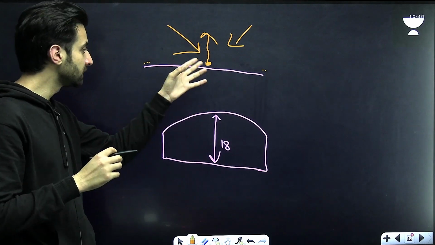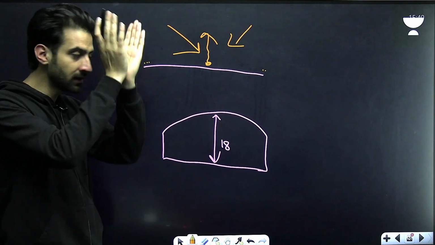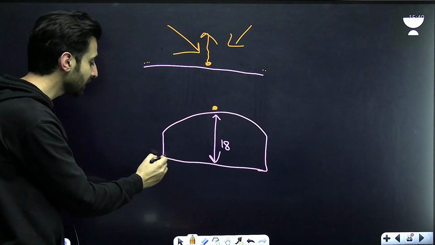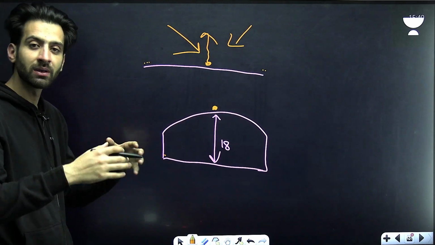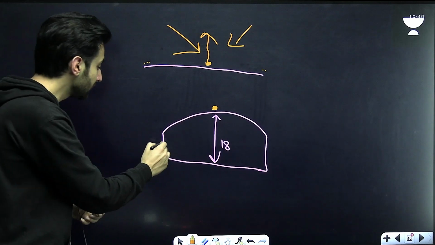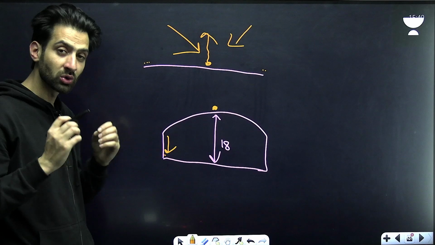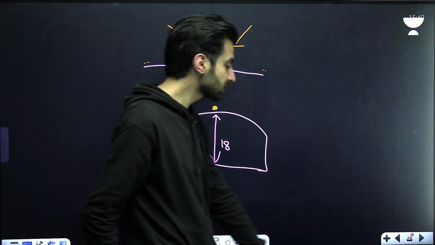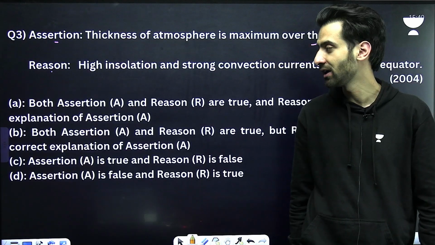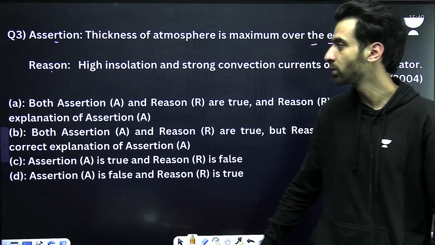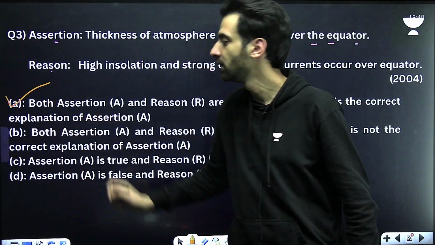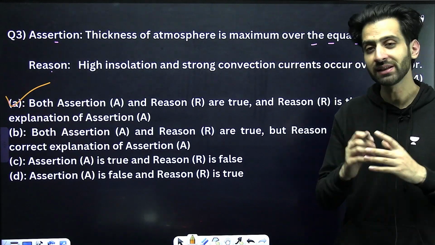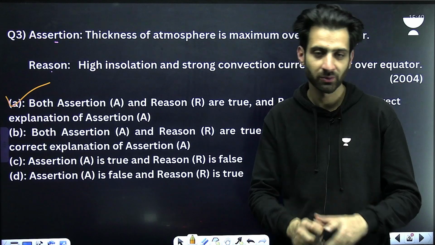Because of this, the air will ascend and the thickness here will be more as compared to the poles where the air is not ascending, but the cold air will descend more and the thickness will be less. So the reason is correct, assertion is correct, and the reason is correctly explaining the assertion as well. So the answer for question number 3 should be A. You can pause and answer if you think that I'm going too fast. Please let me know in the comments if I'm going too fast as well.